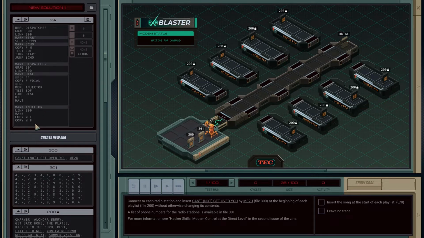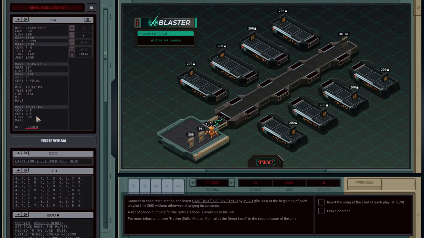So we'll copy the first bit of this, and then we will REPL a reader. Okay, actually, you know what we're gonna do is we're just gonna keep this local because it's just gonna make things easier. We'll link it to 8. I don't want to call this injector anymore. I want to call this infector. Yeah.